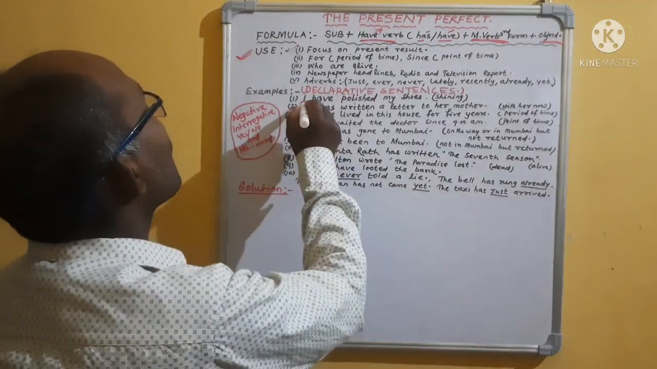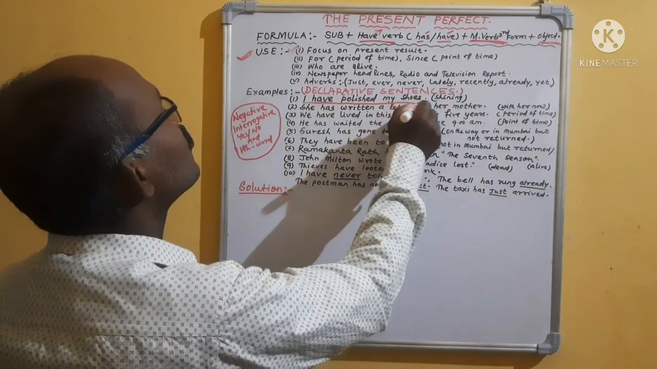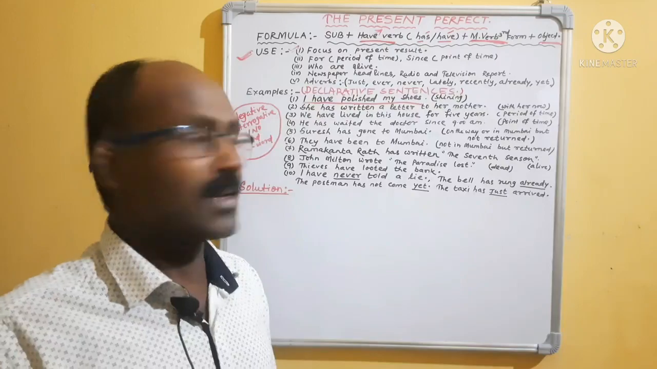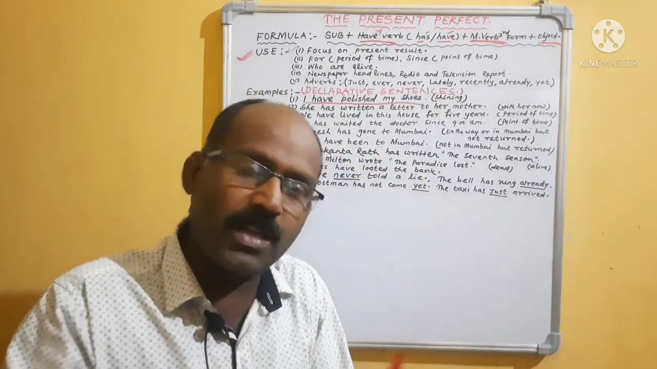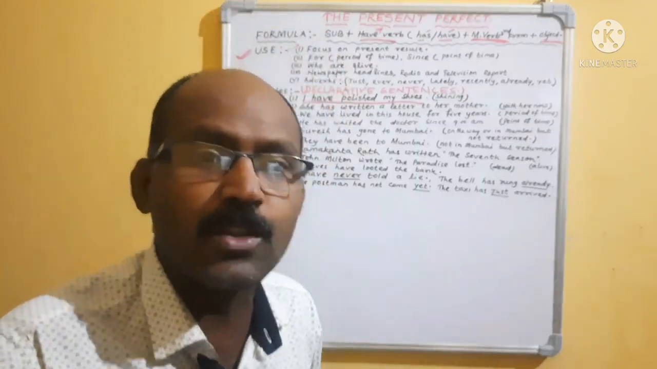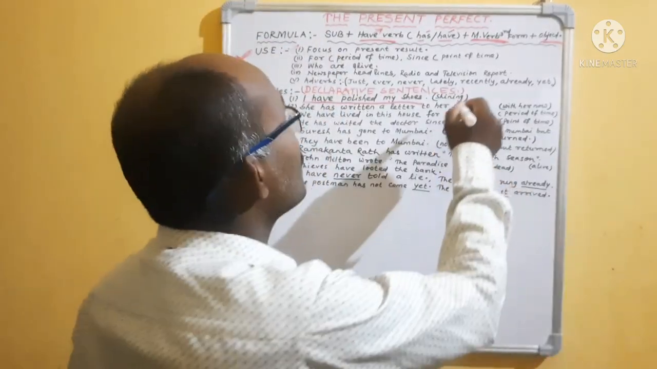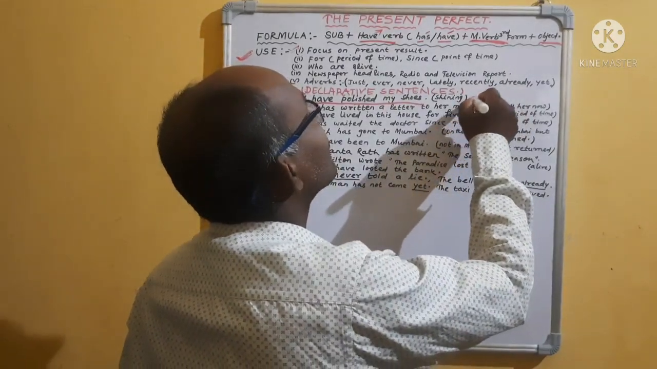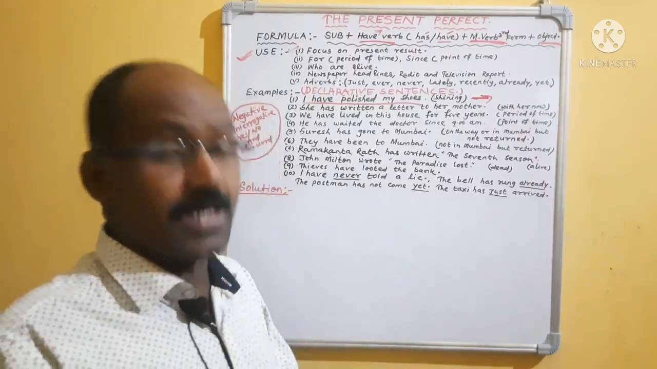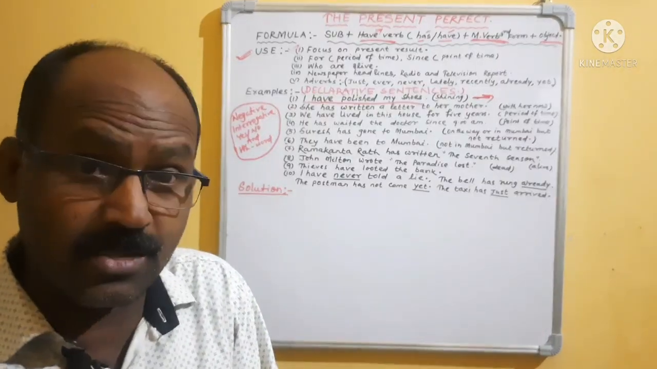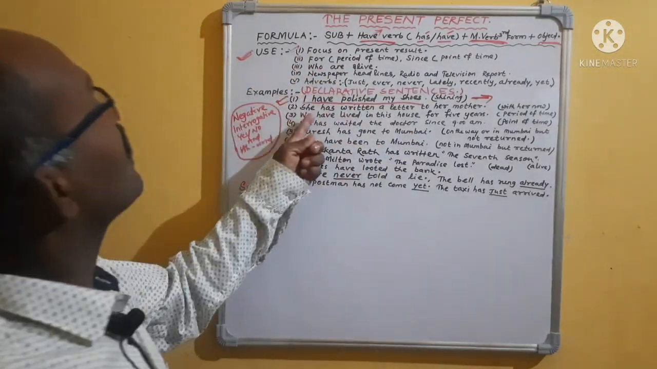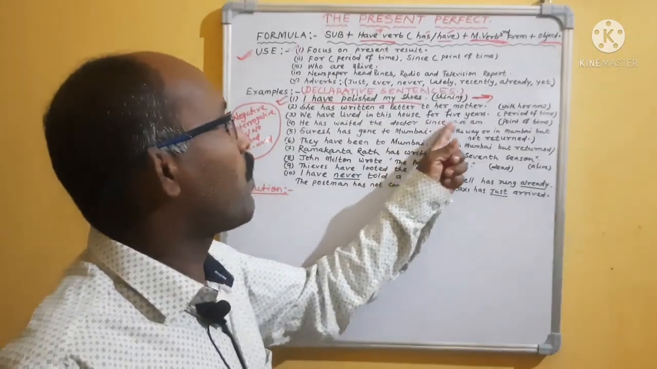Okay, look, I have polished my shoes. My polishing has been completed. I have polished my shoes, that means the polish has been completed. What is the result? After polishing the shoes, what will you get? The present result is that the shoe is shining. Please remember, if the work has been completed and you are getting a sudden result, then it will take present perfect.